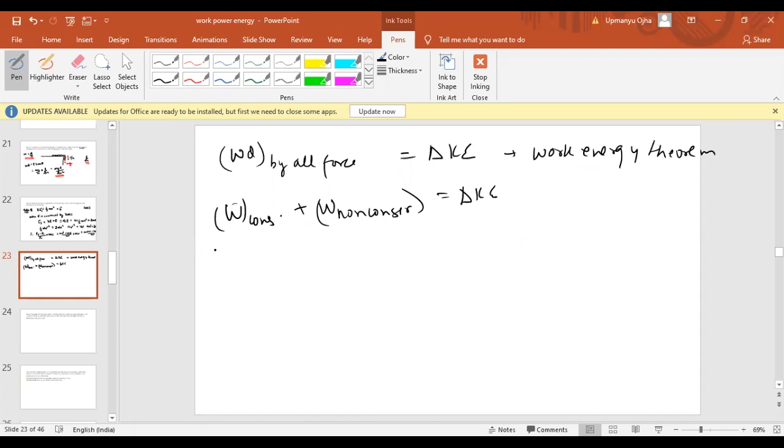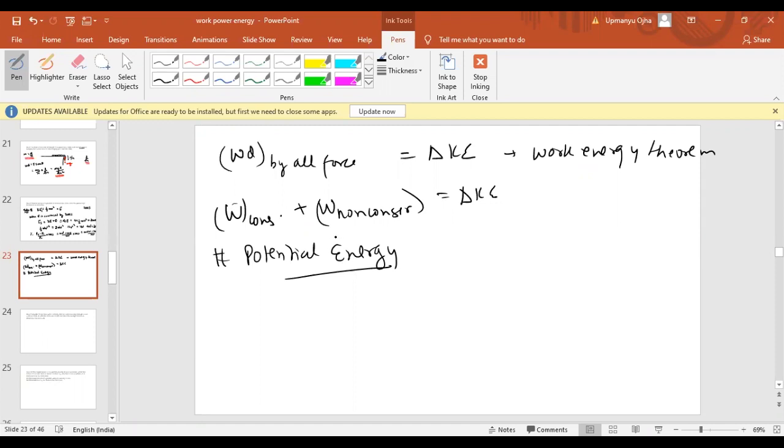Now the next type of energy is potential energy. What is potential energy? Basically, it is energy possessed by the body due to the change in position, shape, or configuration. Like gravitational potential energy, which is equal to mgh. And we know that mg, or gravity force, is a conservative force.